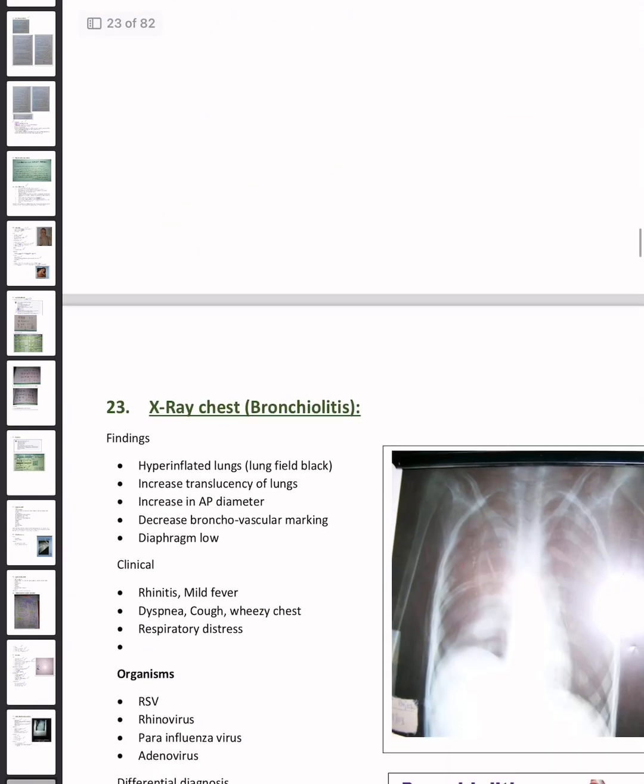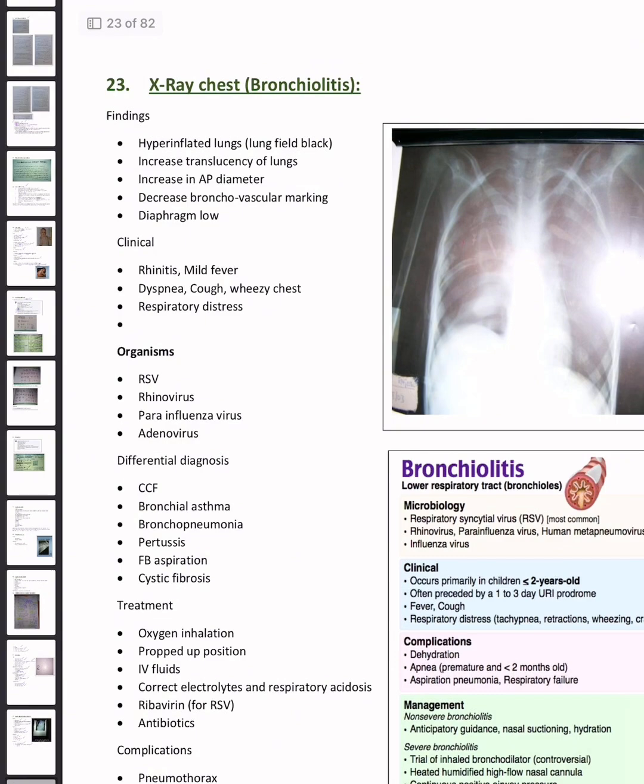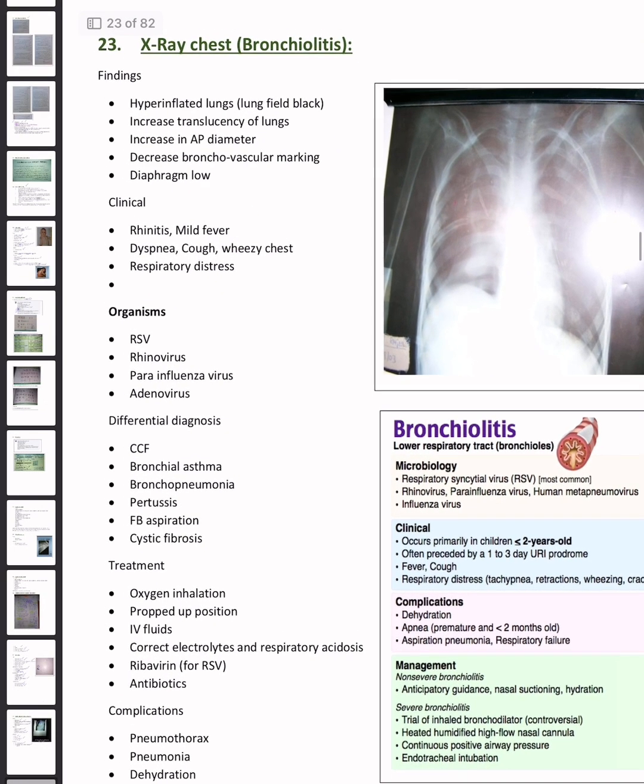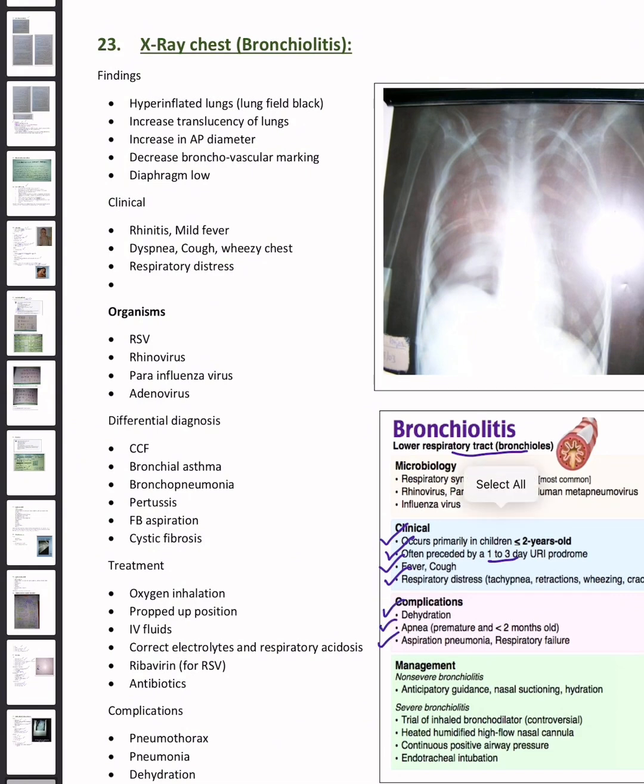Okay, the next topic is X-ray chest of bronchiolitis. What is bronchiolitis? Lower respiratory tract infection; microbiology, clinicals, complications and management. It occurs primarily in children, often preceded by 1 to 3 days of fever, cough, respiratory distress. Dehydration, apnea, and aspiration pneumonia are the complications.